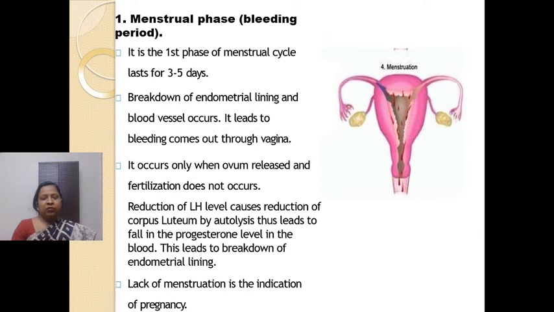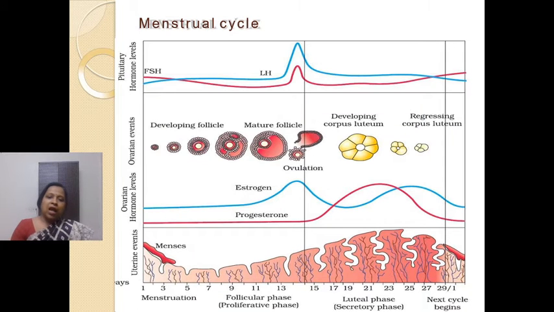In the last lecture, we discussed the various phases of menstrual bleeding, and we studied the various phases on the basis of the diagram, right? I told you, let me show you the diagram again. I told you it is very important, and the complete diagram, or a part of it, can be shown: either the uterine events, or the ovarian hormone level, or the ovarian events, or the pituitary hormone levels. A particular part can be shown, and accordingly questions can be asked, right? So it is very necessary to understand this diagram.